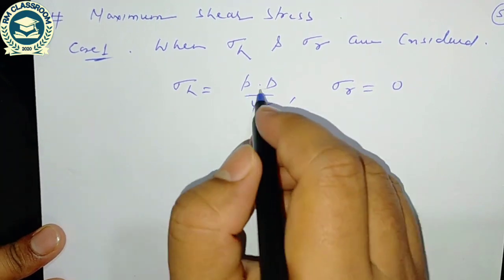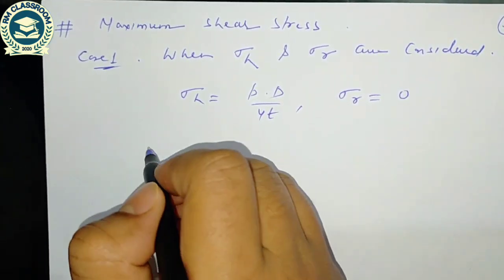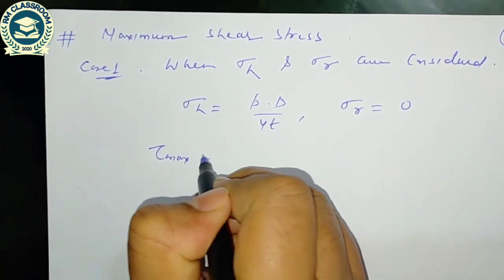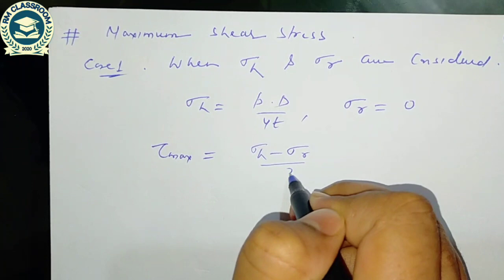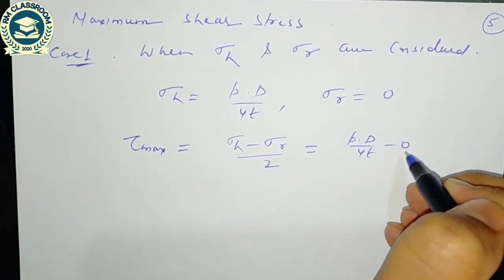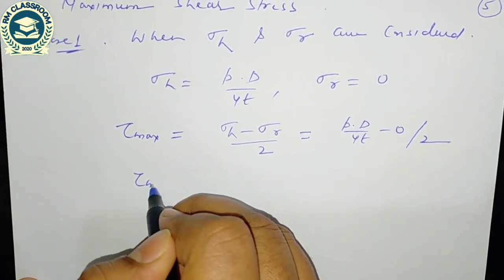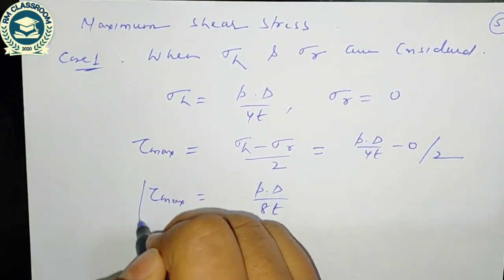So the major principal stress is hoop stress and the minor principal stress is radial stress. The maximum shear stress is the major principal stress minus minor principal stress divided by 2, so PD by 4T minus 0 divided by 2. Maximum shear stress is coming PD by 8T.